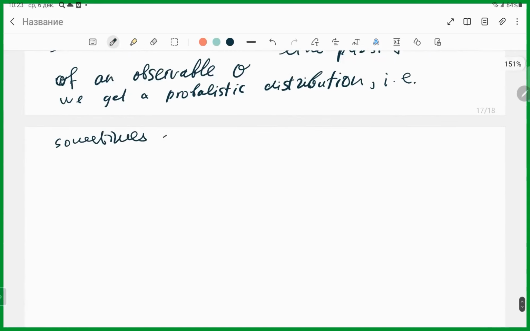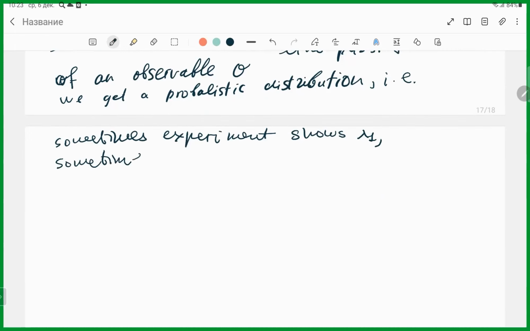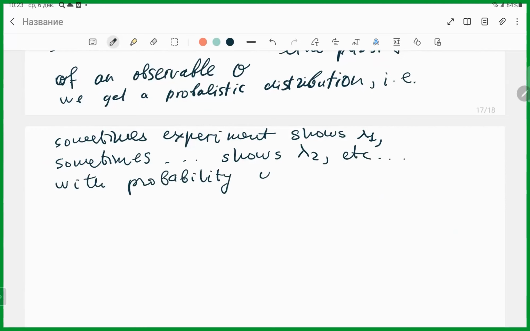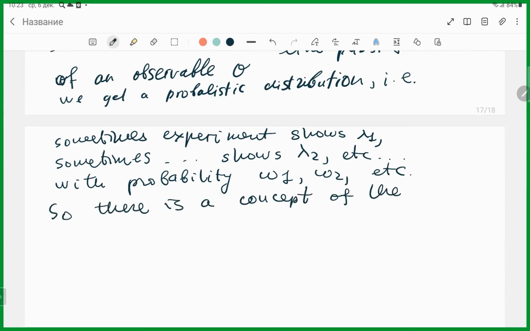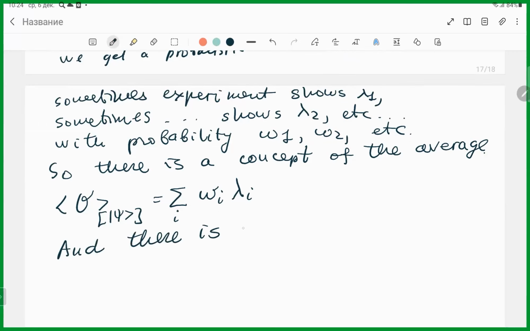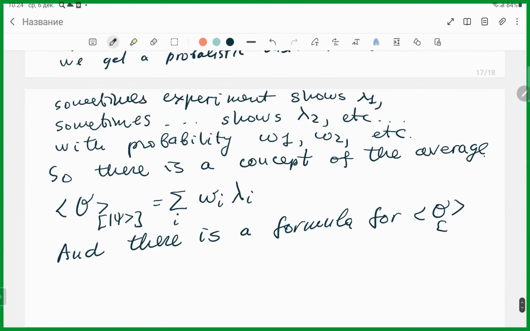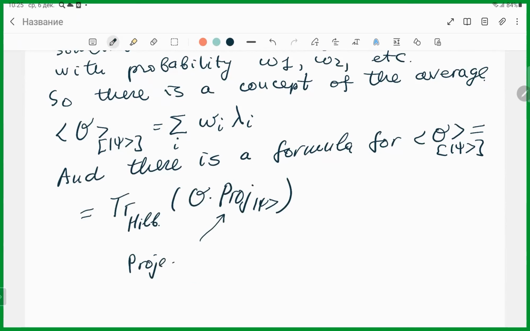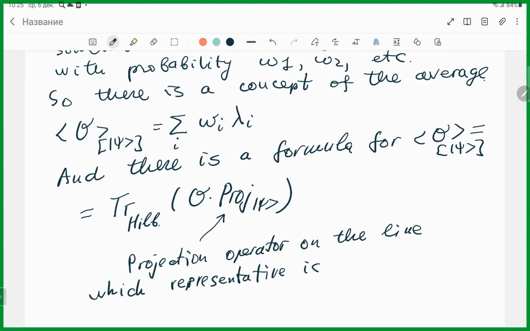Sometimes the experiment shows lambda 1, sometimes it shows lambda 2, etc. with probability omega 1, omega 2, etc. So there is a concept of the average, and here I write it as the sum over i of omega i lambda i. And there is a formula for O measured here. It equals the trace over the Hilbert space of O times the projection operator on the line whose representative is psi.